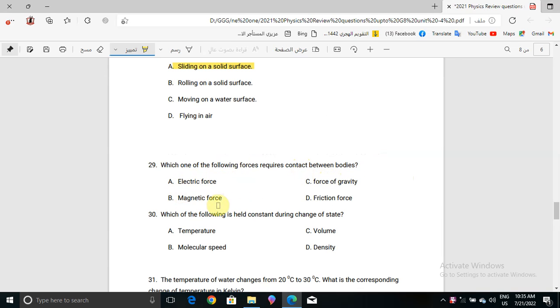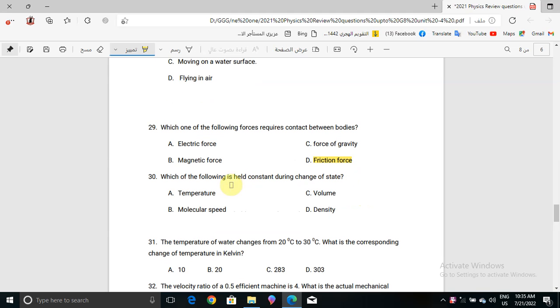Electric force, magnetic force, force of gravity, or friction force? The correct answer, that requires contact between bodies, will be friction force. Now question number 30, which of the following is held constant during change of state? Temperature, molecular speed, volume, or density? The correct answer will be molecular speed.